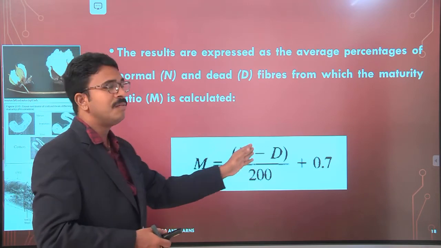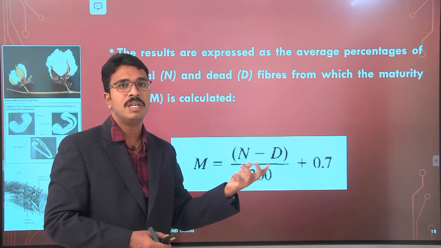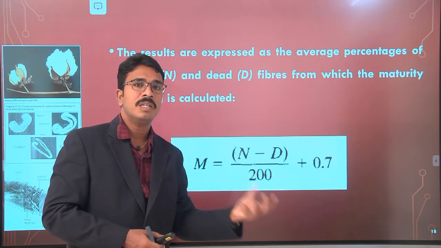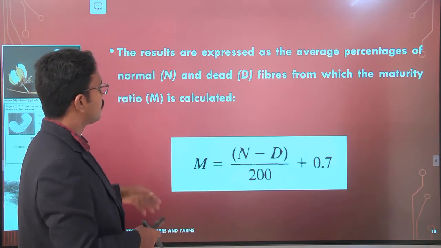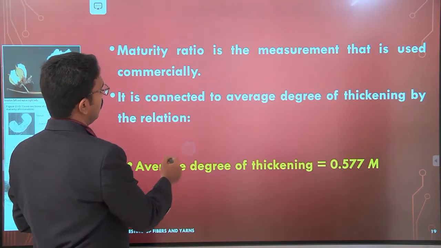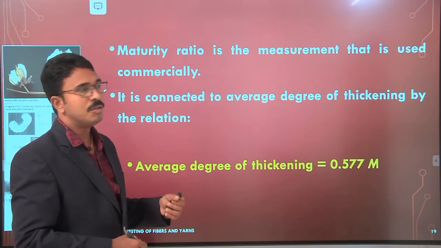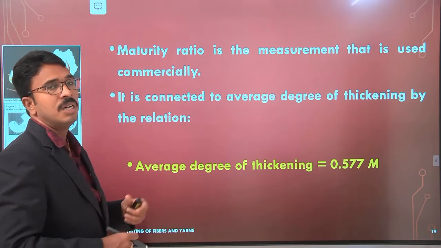How do we get the N value and D value? N is the number of normal fibers, and D is the number of dead fibers. Okay. This maturity ratio is a measurement that is used commercially.